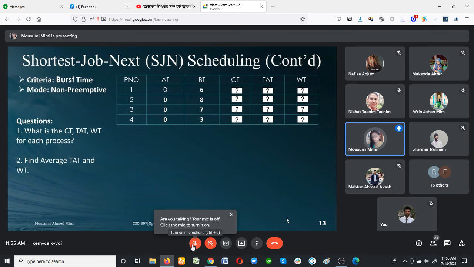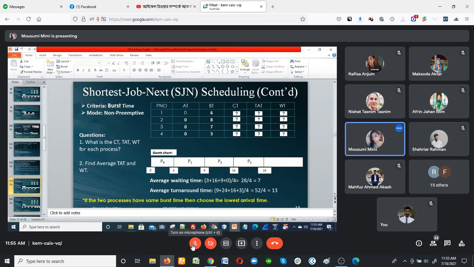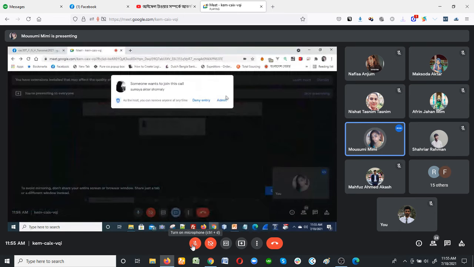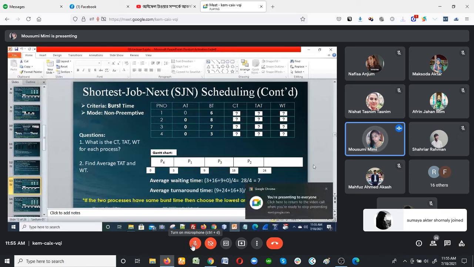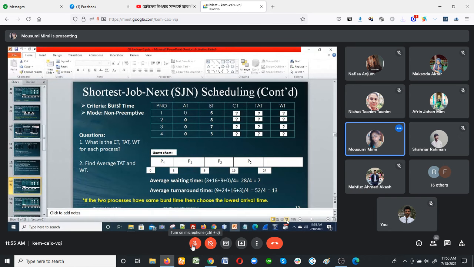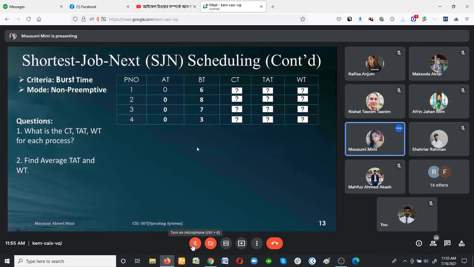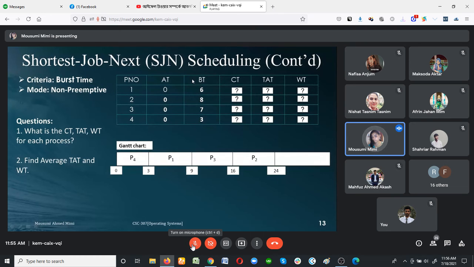Okay. So first of all, look at the arrival time. I have 4 processes, 1, 2, 3, 4. Look at the arrival time. All of the processes have arrival time 0. So the algorithm name is shortest job next scheduling algorithm. It means the process which is the smallest one, the processor will execute that process first. So first of all, the smallest burst time is 3, so first it will go for process 4.